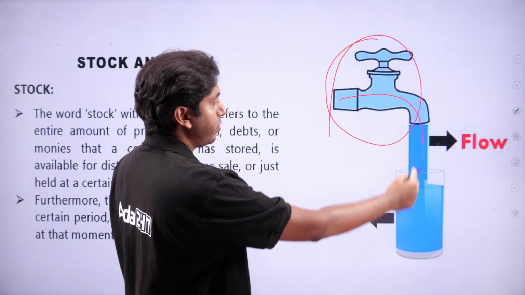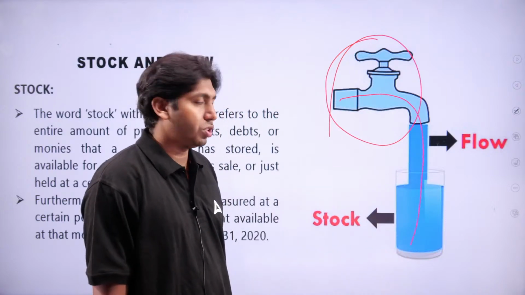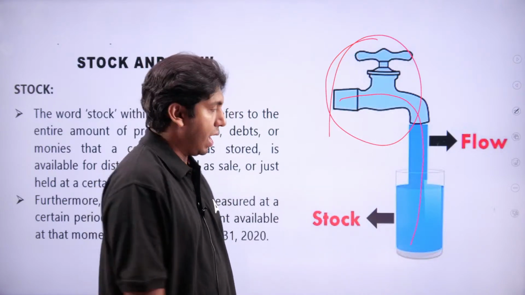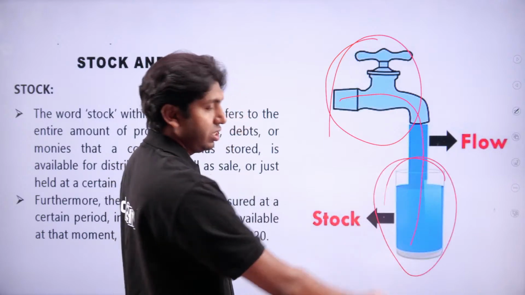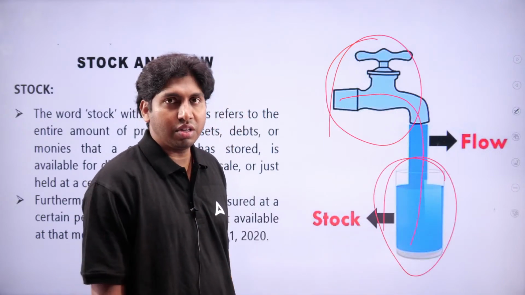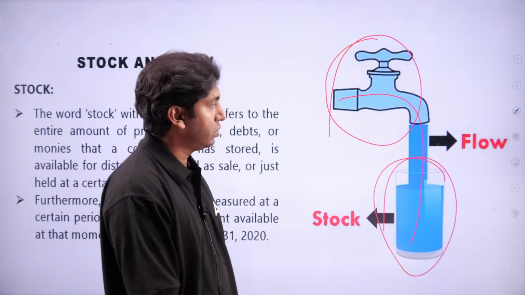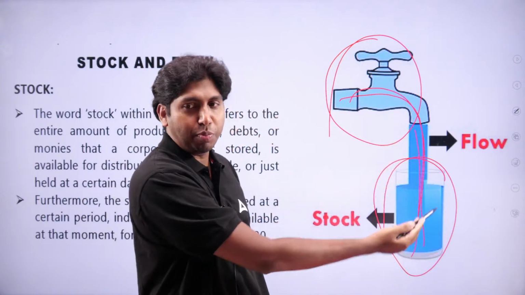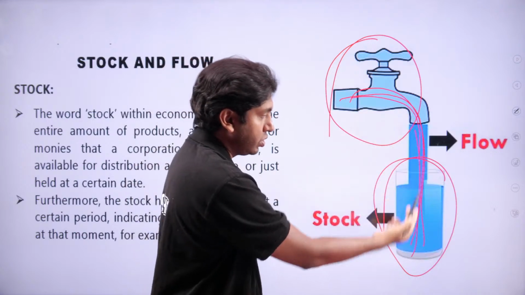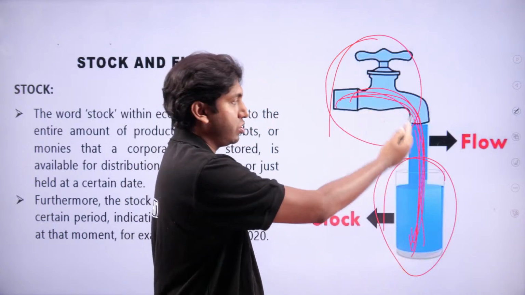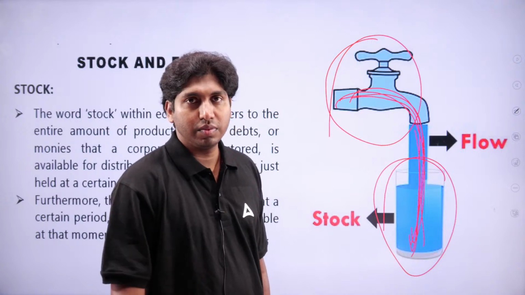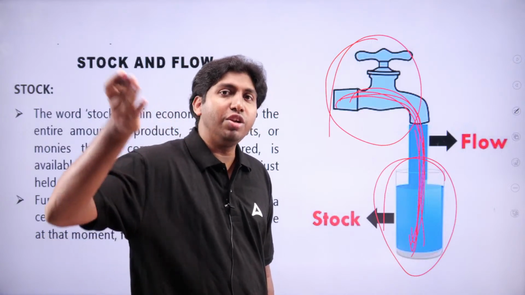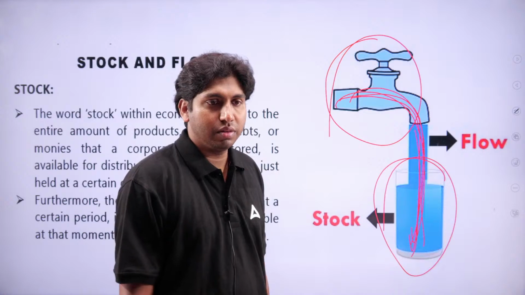Water is flowing out of this faucet, and this glass is collecting this water. This flow out of the faucet is a continuous process. Flow is considered something continuously happening.